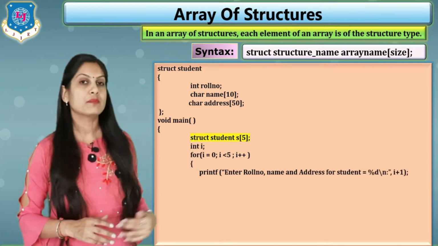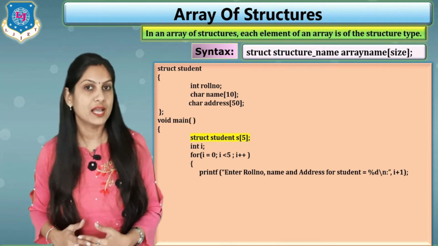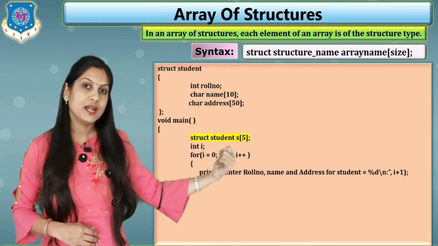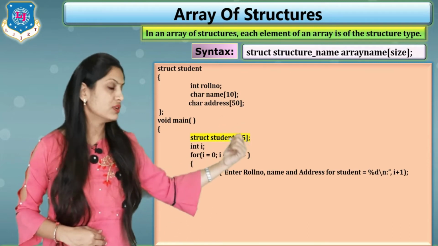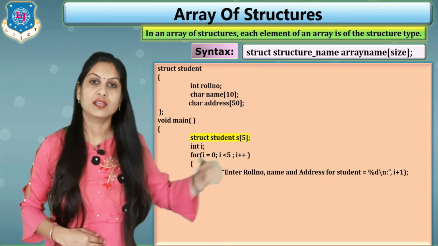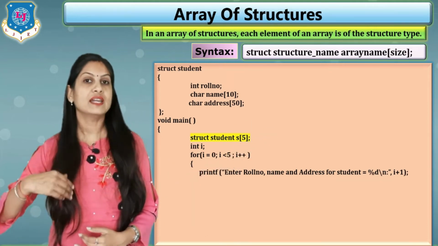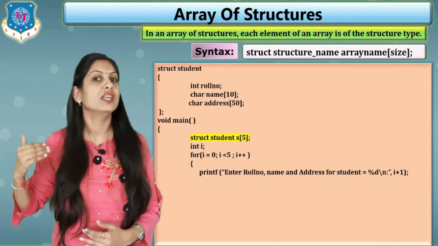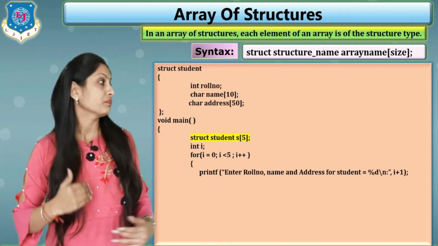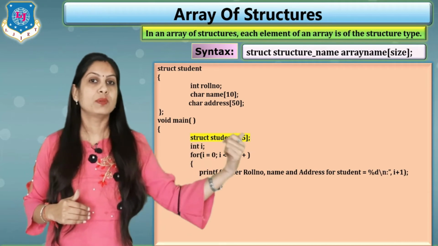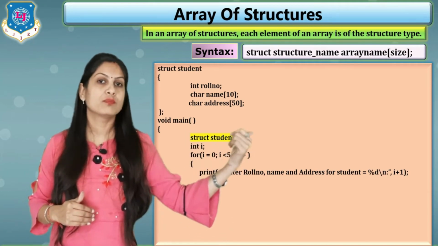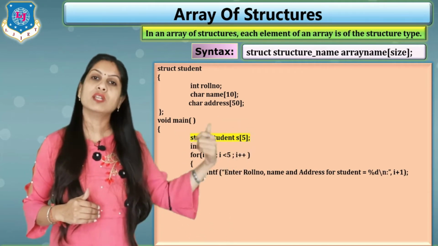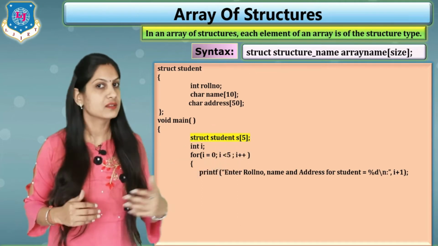First I write the message: printf, enter roll number, name, address for student %d, and then i plus 1. That indicates the student number will change like 1, 2, 3 and so on. First is 0 plus 1, because i is 0, so it becomes 1, then 1 plus 1 becomes 2 and so on.